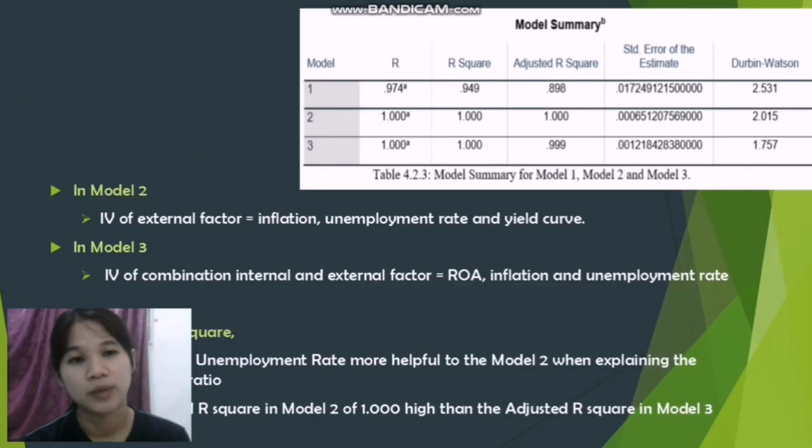The next slide is about the model summary. In this table we can see that inflation and unemployment rate are more helpful to Model 2 in explaining the operational ratio, because the adjusted R square of Model 2 is higher than the adjusted R square of Model 3.